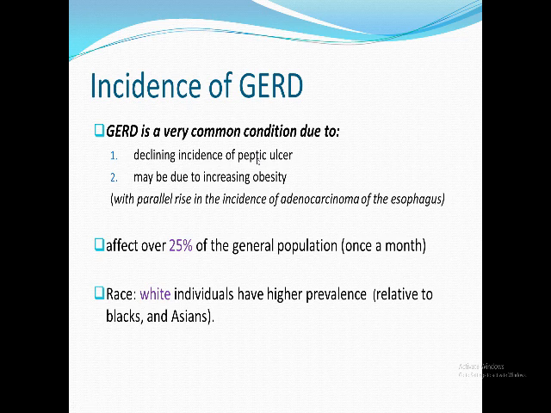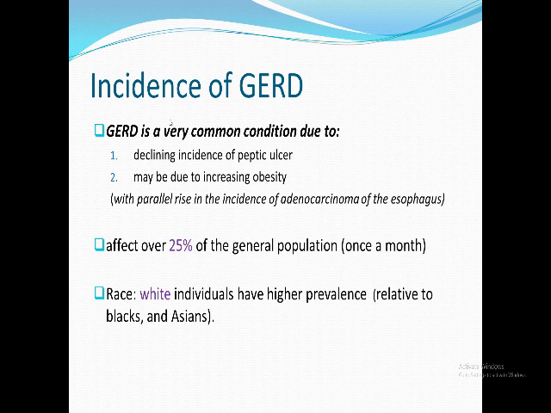Because of, or at least symptomatology, because of the control of H. pylori infection, one of the theories. The other theory, the presence of proton pump inhibitors decreases the acidity so much that there is no manifestation. It leads to healing of this ulcer. Also, this decreases the peptic ulcer. On the other hand, increased obesity increased the incidence of gastroesophageal reflux.